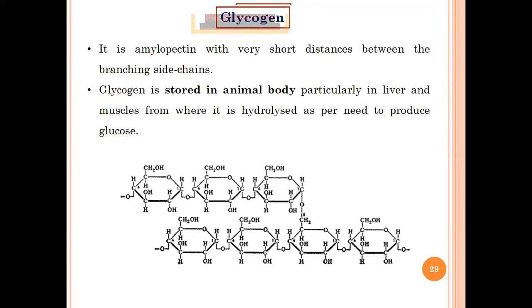So अगर हमने ज़्यादा टाइम खाना नहीं खाया तो the body will start breaking down the glycogen stored in your liver or in your muscles, and it will provide the required energy for the functionality. Okay, so that's all about the glycogen which they have given.